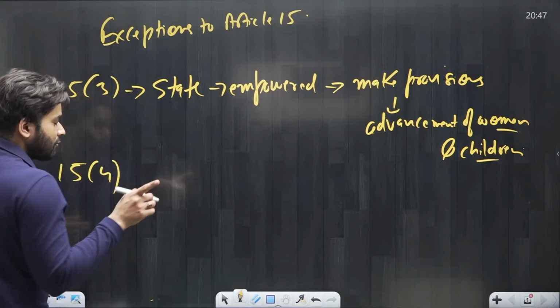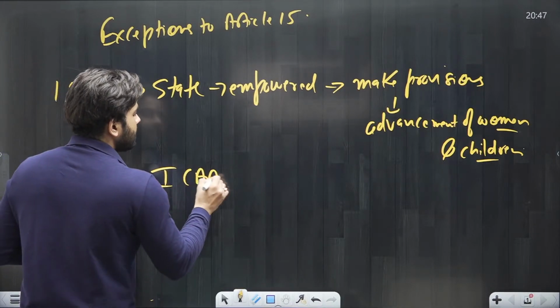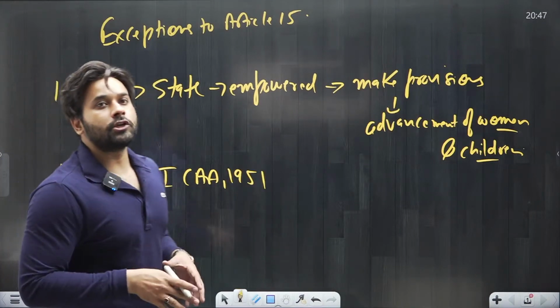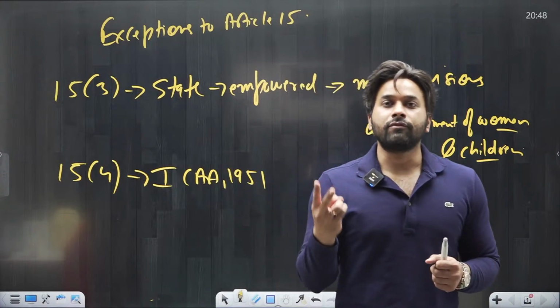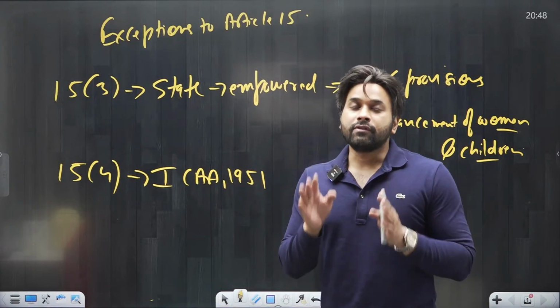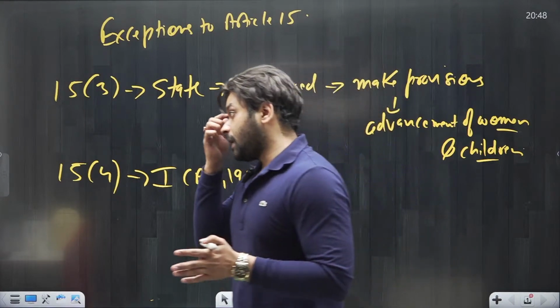So one thing you have to remember about Article 15 Clause 4 is that this article has been added by the First Amendment Act of 1951. Originally in the Constitution there were only 3 clauses for Article 15: 15 Clause 1, 15 Clause 2, 15 Clause 3. So the 4th clause was added by the First Amendment Act of 1951. Now what was in this clause?